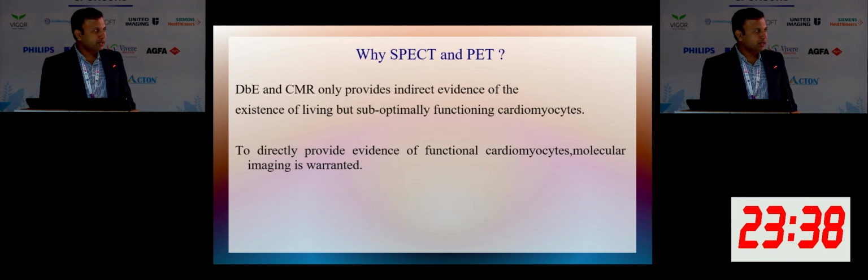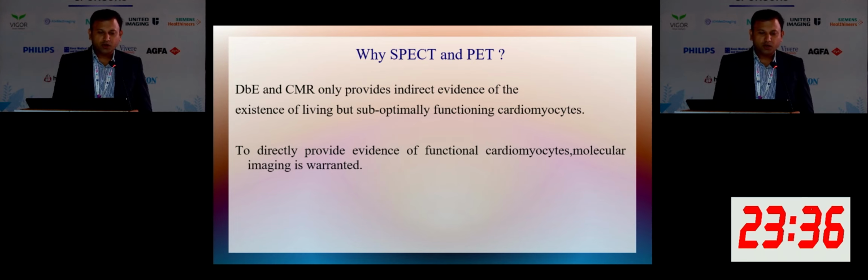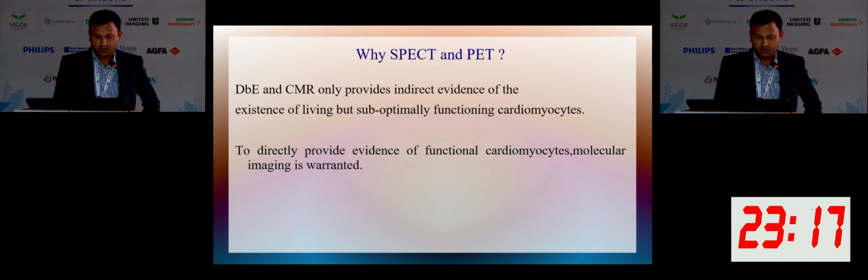So why are SPECT and PET needed? Because echo and CMR provide only indirect evidence of the existence of living but suboptimally functioning cardiomyocytes. To provide direct evidence, to see visually whether the tissue is viable or not, SPECT and PET play a main role. To see the direct evidence, molecular imaging is warranted.